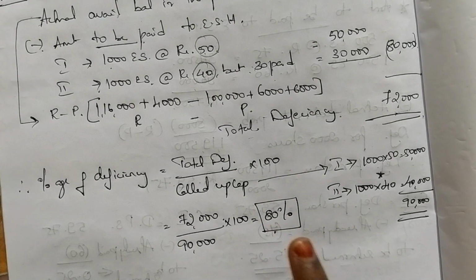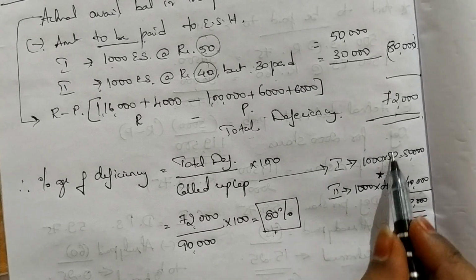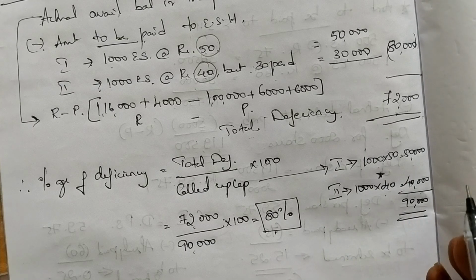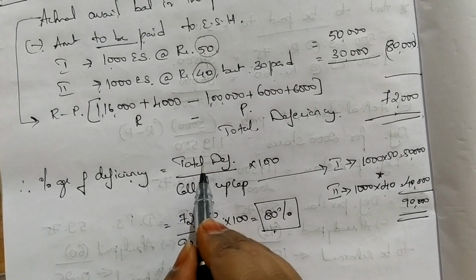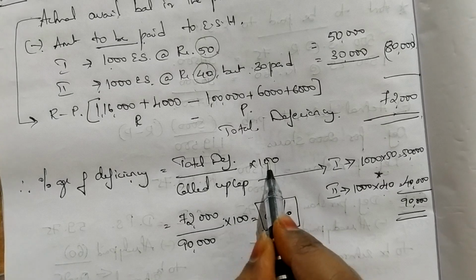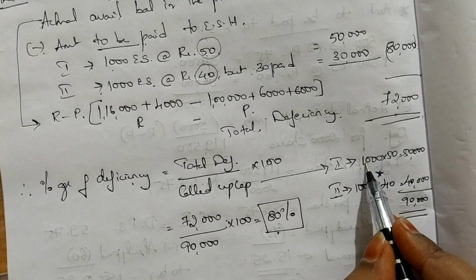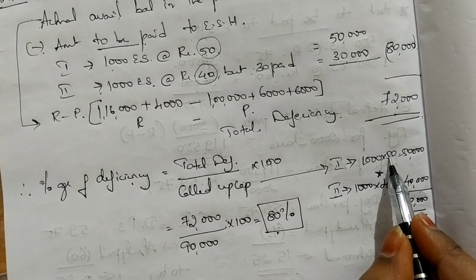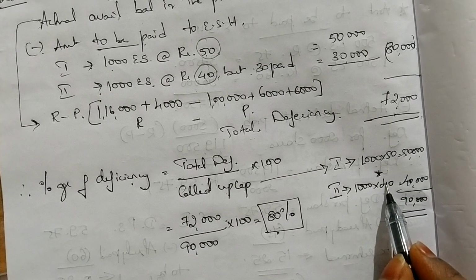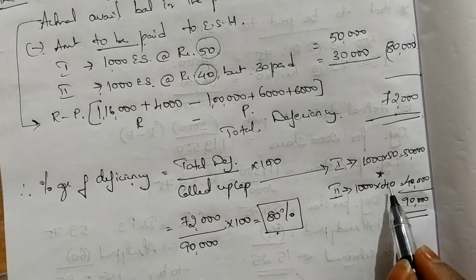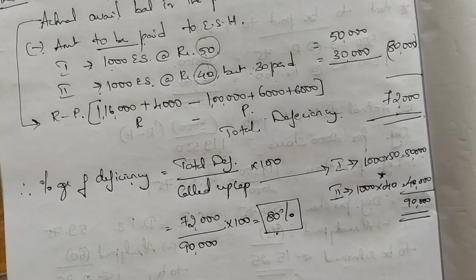Here I am not calculating rupees, I am calculating percentage because my face value is different. So whenever your face value is different for 2 or 3 classes of equity shares, we should always use percentage of deficiency, and the formula is total deficiency divided by called up capital into 100. How do you find your called up capital? Class 1, 1000 equity shares and the company is asking you to pay 50 rupees, so 50,000. Class 2, 1000 equity shares, the company is asking you to pay 40, so it is 40,000. Don't consider the paid up value, consider only the face value. Total is 90,000, so you get 80%.